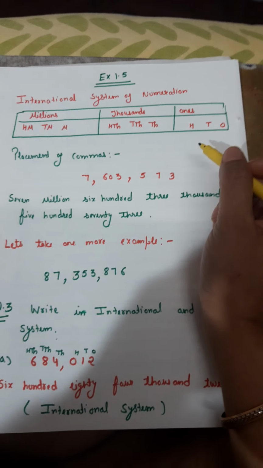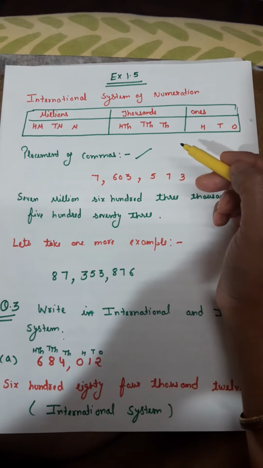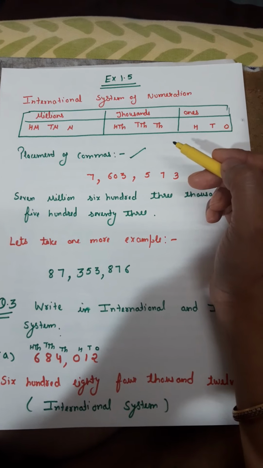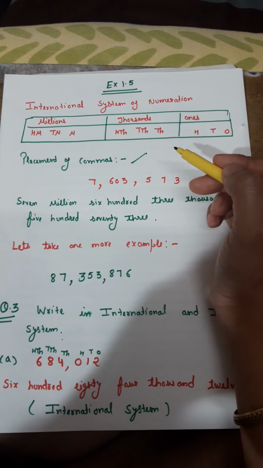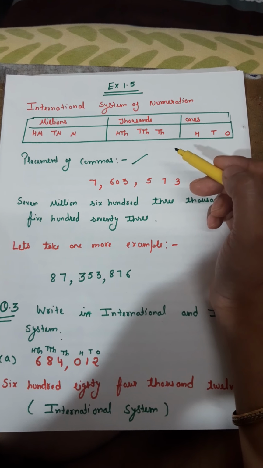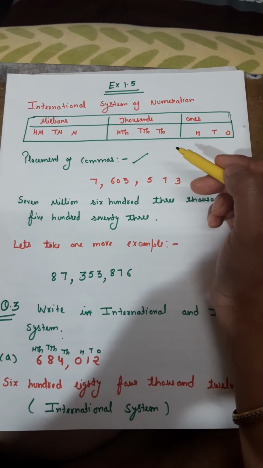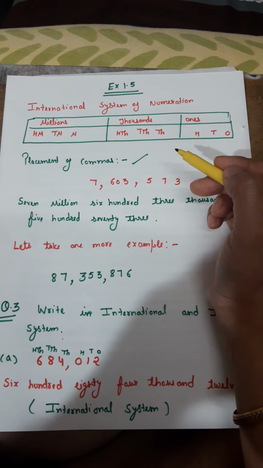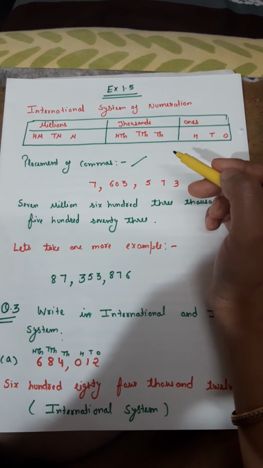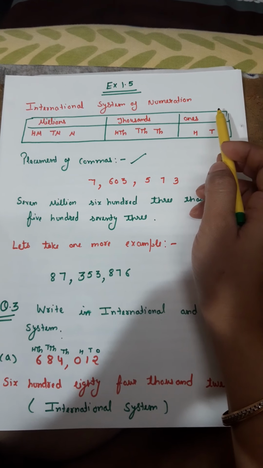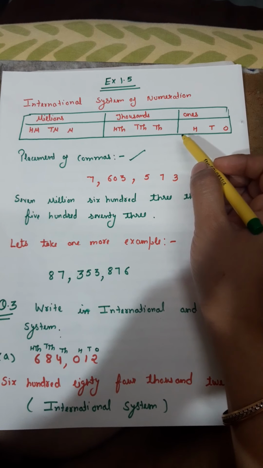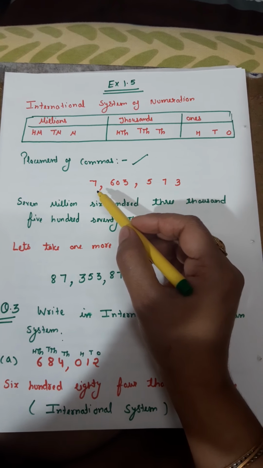Okay, so now the placement of commas. We should know where in the international system the commas should be placed in the number. As we had already studied the placement of commas in the Indian system, that after the completion of each and every period we put the comma, the same is the concept for the international system of numeration. After the completion of each and every period we put the comma. Clear?